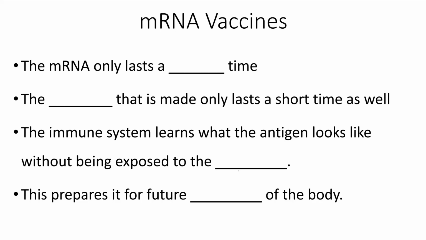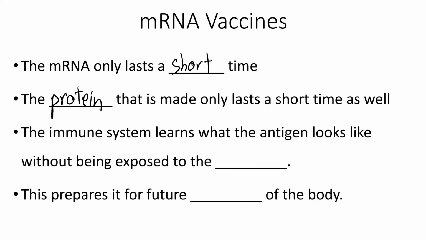The mRNA lasts only for a short period of time. During that time, the protein that it codes for is made. And in the case of the mRNA vaccines for COVID, it is the spike protein, which are those antigens or signature molecules for the coronavirus.